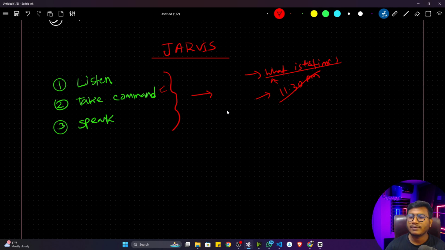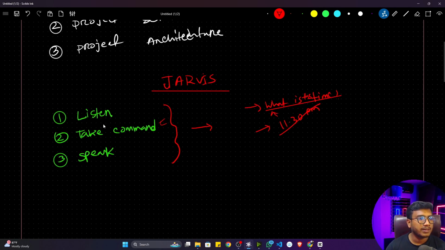Whatever task you want to add, let's say what is the time, what is my name, wish me, open Google, open Facebook, whatever command you are giving to your Jarvis, all the tasks can be performed with the help of these three components. First of all, I have to implement these three components inside this system. Then I can perform all the tasks. I hope you got it.